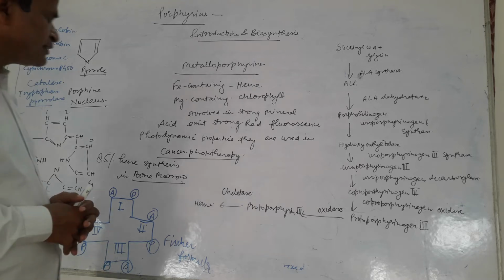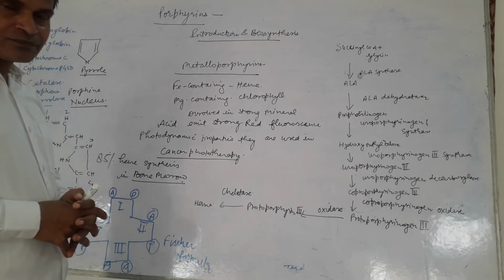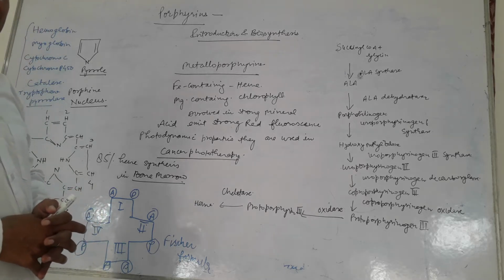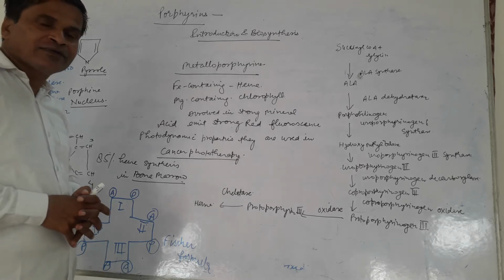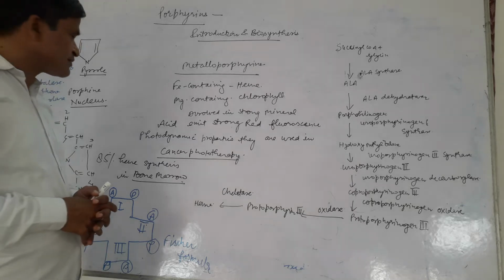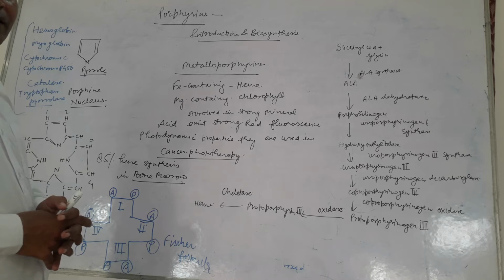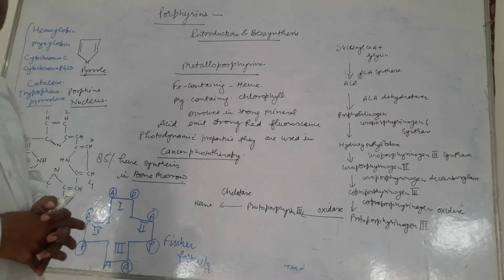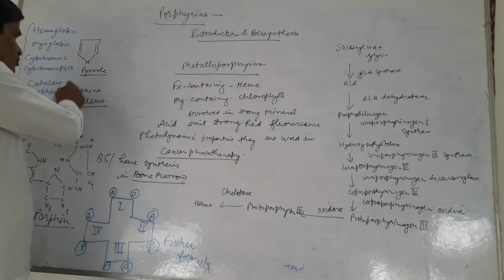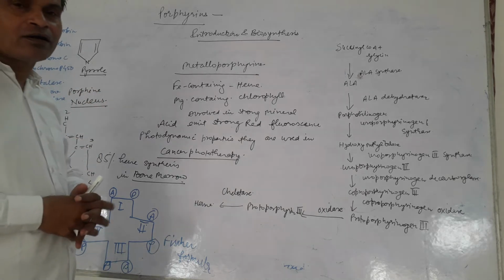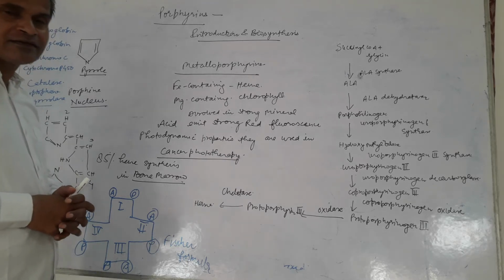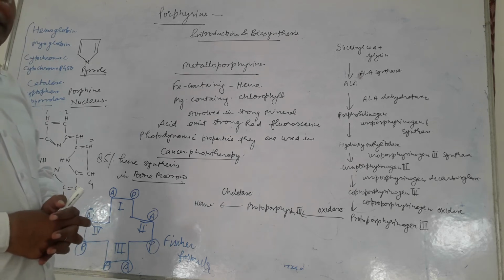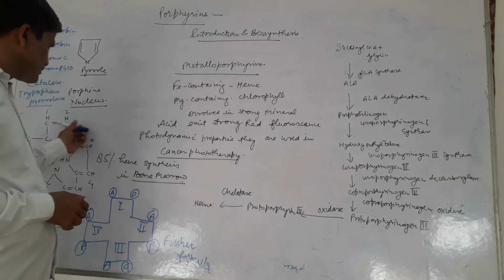The porphyrin actually is a cyclic compound which is formed by pyrroles. Four pyrroles are interconnected by methylene, that is, methynyl bridges. The methynyl bridges interconnect four pyrrole rings and form the simplest porphyrin, that is porphin. Porphin is generally found in all types of porphyrin molecules. Generally in nature, the porphyrins are metalloporphyrins. They contain metal ions which are trapped in the porphin nucleus.